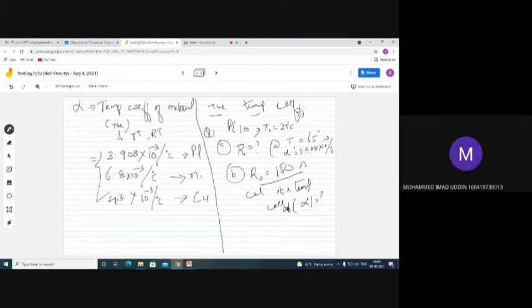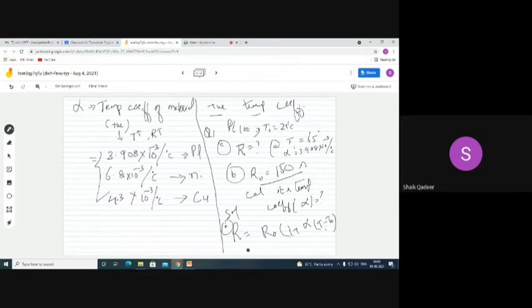In case of A, you can use this formula: R is equal to R naught into 1 plus alpha into T1 minus T naught.